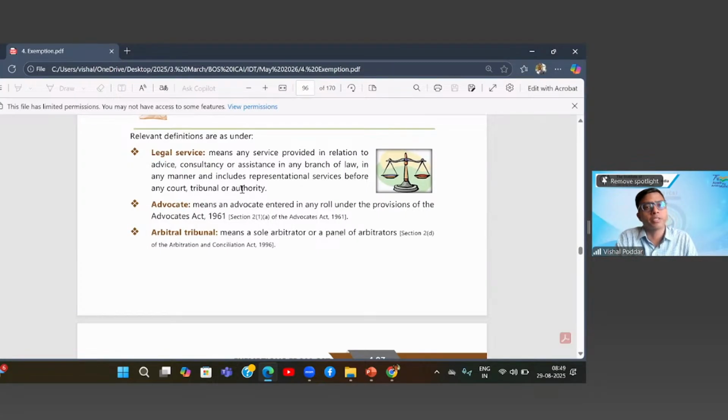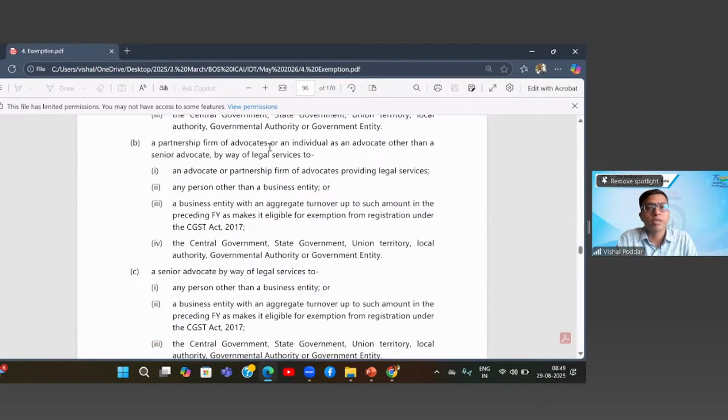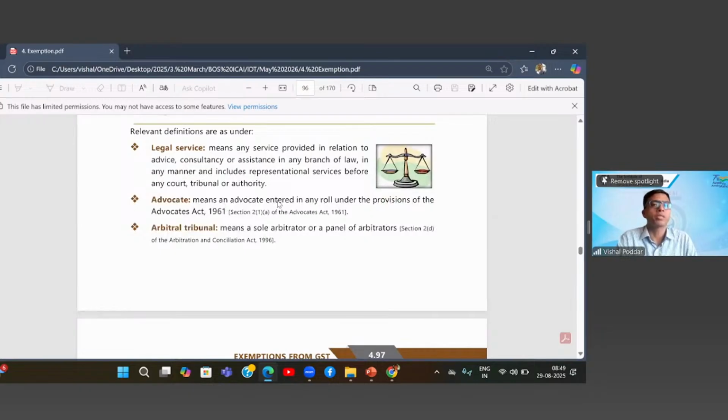But our services, even though legal, let me tell you, what we are doing is legal service, but it is not eligible for exemption. Why? If you read these entries, they specifically say which legal services are exempt, which are given by advocates, firm of advocates, or by senior advocate. And who is an advocate? An advocate entered in any role under the provisions of the Advocates Act. Like how after becoming a chartered accountant, we have to take a certificate of practice.